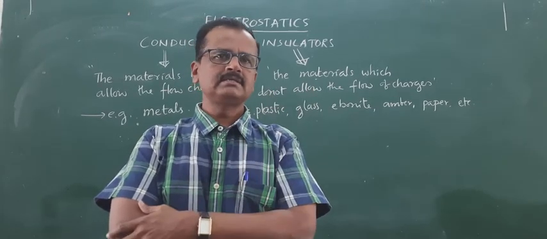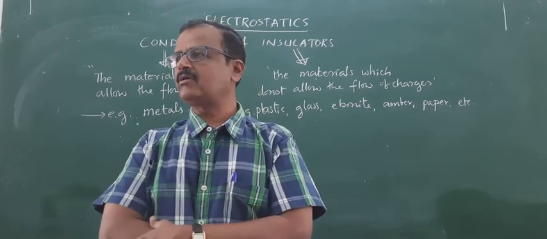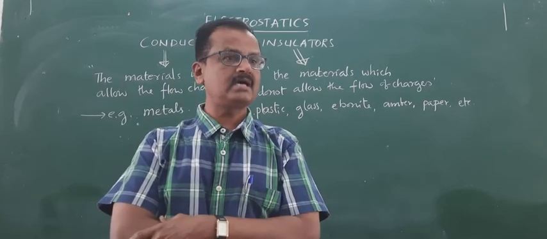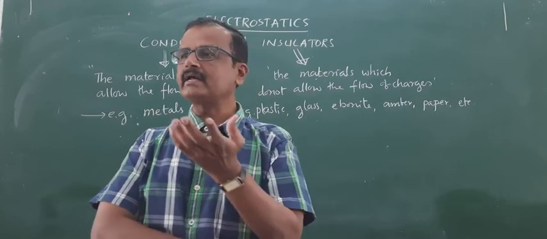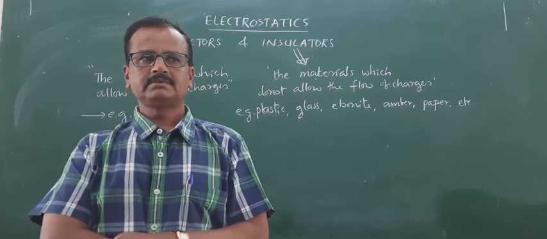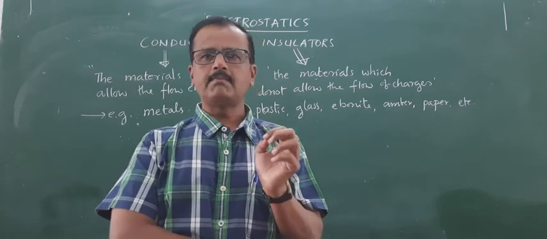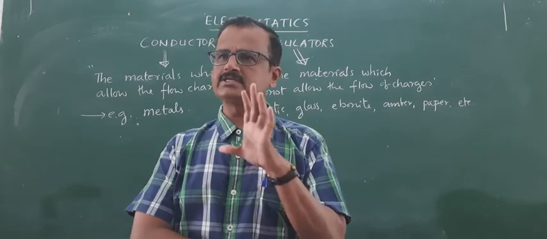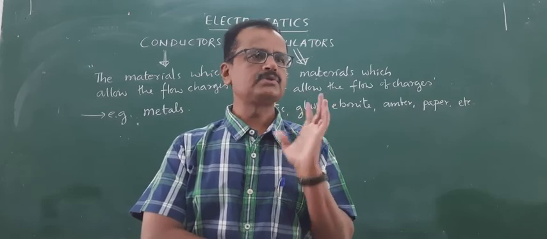Then we call it a positive ion. When an atom gains an excess electron, then it has an excess of electronic charge. Then it is a negatively charged atom. But we do not call it a negatively charged atom, we call it a negatively charged ion. Is that fine? So a molecule or a compound which has an excess of electron is a negatively charged ion, and the one which is deficient of an electron is called a positively charged ion.